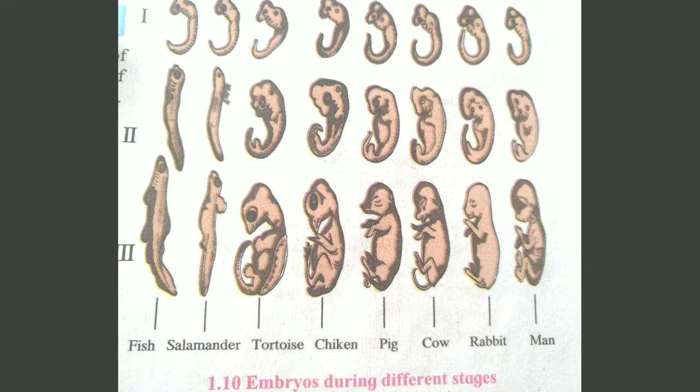In the first stage of development, we see great similarities between all these 8 embryos. In the second stage, we see decreasing similarity. And in the third stage, we see differentiation developing among them. Similarities in initial stages indicate the common origin of all these animals.